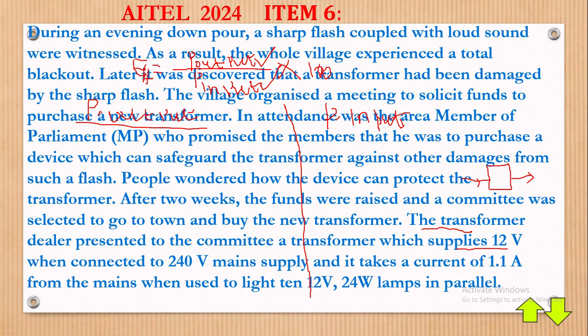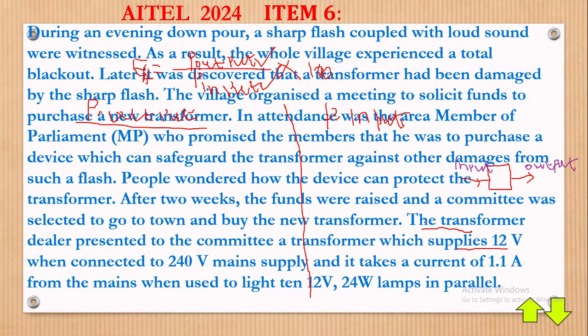Here, this side is what we call the input, what they are putting into the transformer. This side, the delivery coming out of the transformer, is what we call the output. This output is that which goes to homes.